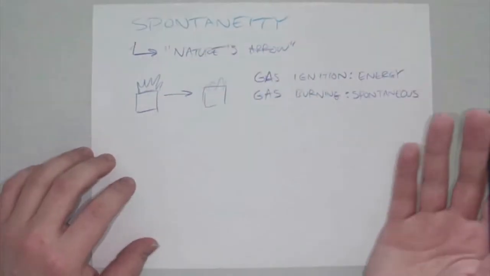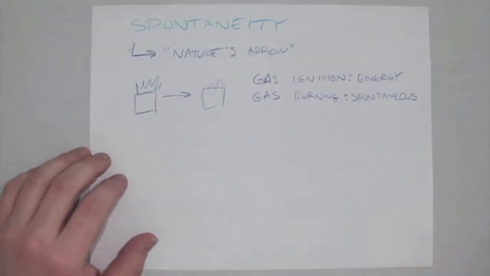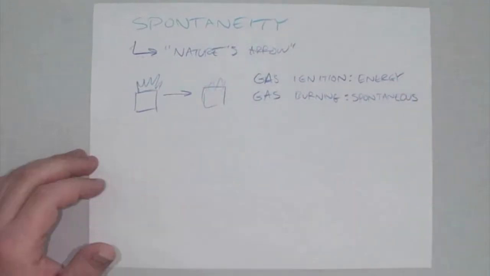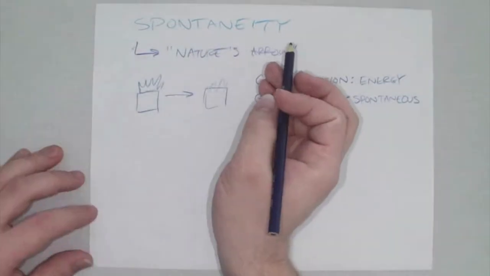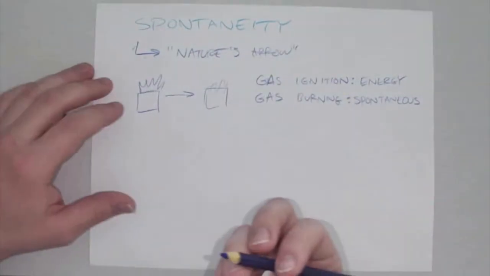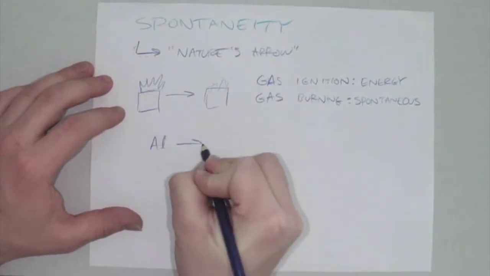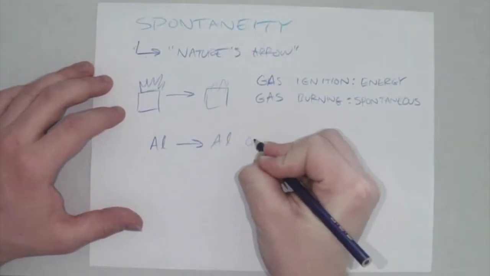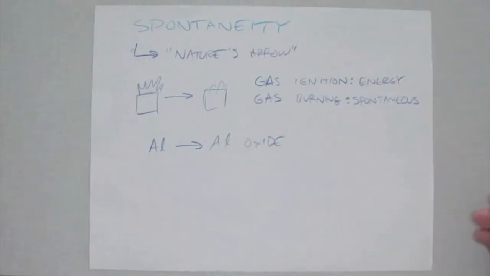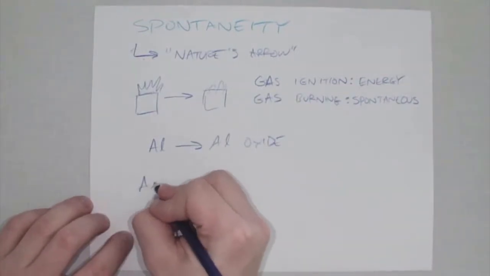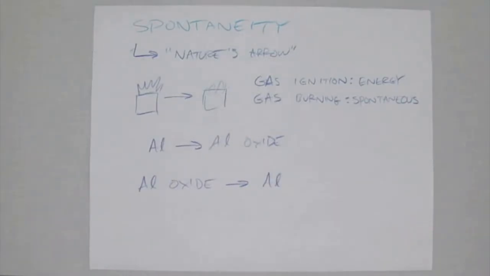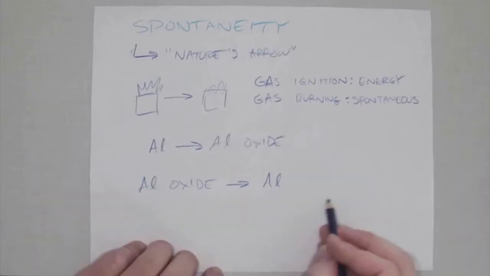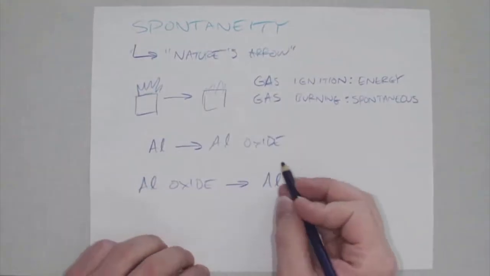However, as we just saw, you can have something where you need some initiating force or energy to have that spontaneous process begin. Now, a spontaneous process could also be run in reverse. For instance, aluminum turns into aluminum oxide, and that's a spontaneous process that just happens in the ground. But if you want to turn aluminum oxide into shiny aluminum, you've got to add some energy to it. Electrolysis is used to recycle aluminum oxide into aluminum.